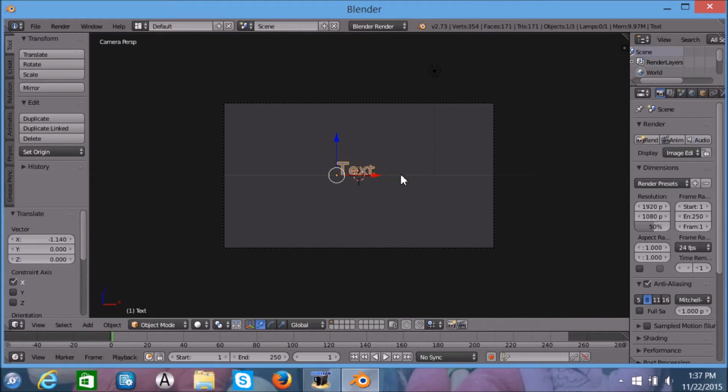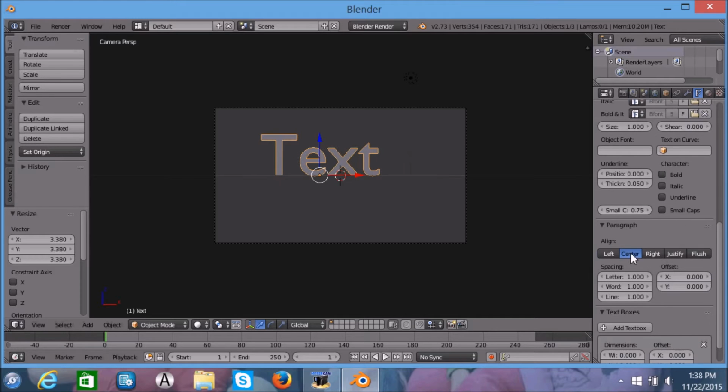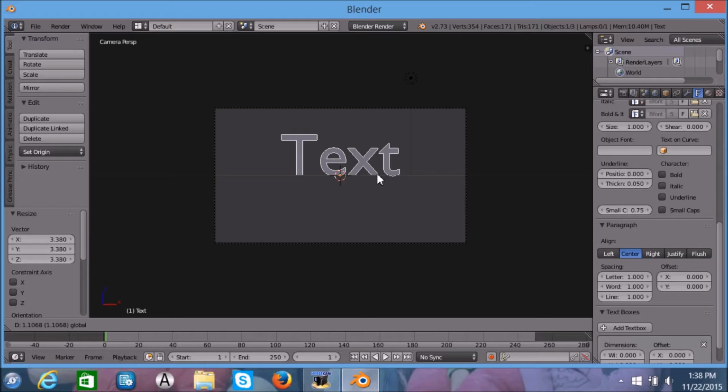We're going to size this text by pressing S, then doing that. You can either do it yourself or just click center. See, I don't really like that, so I'm gonna do that. And then I'm gonna move it down to there.